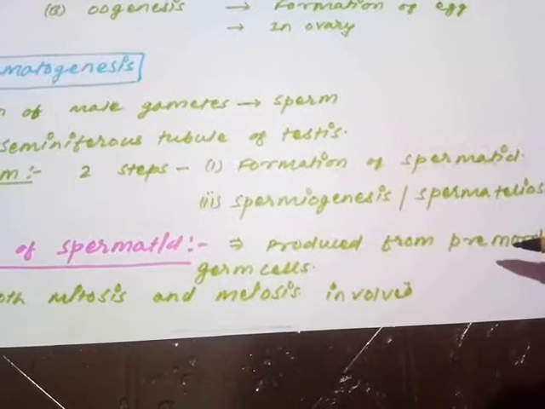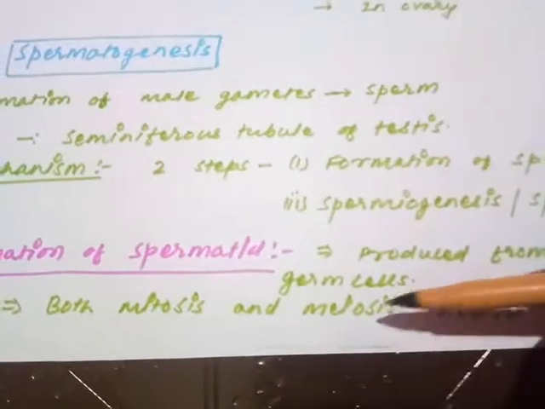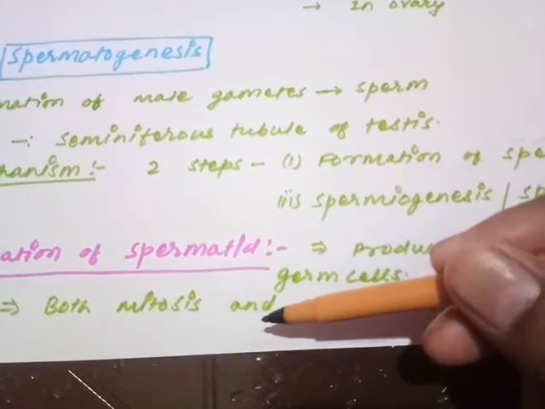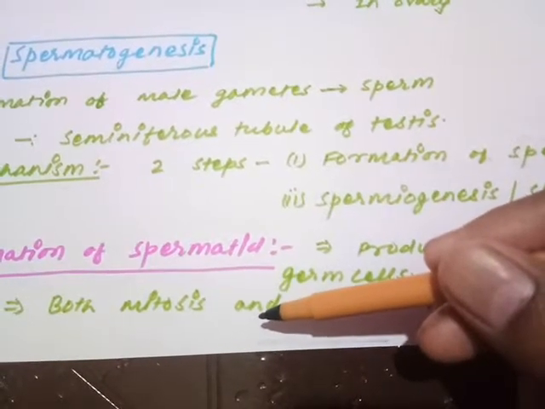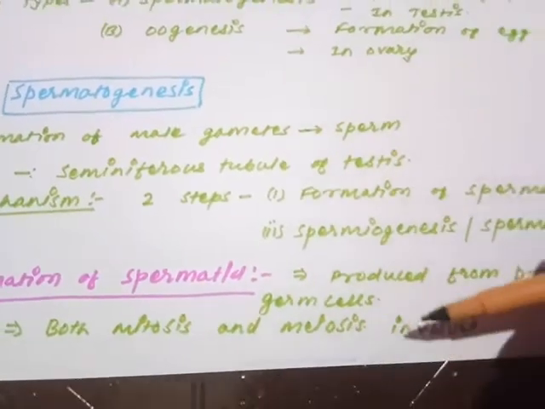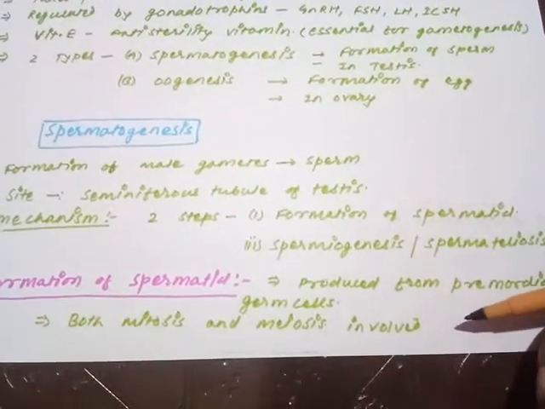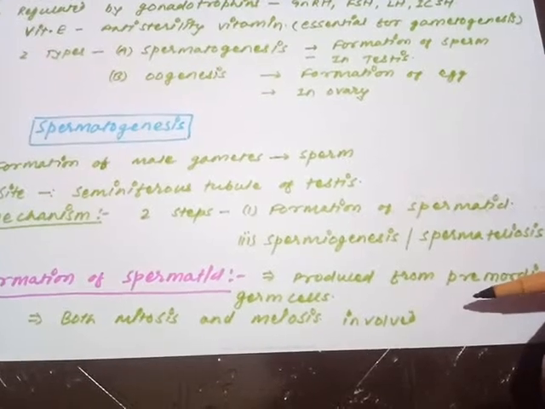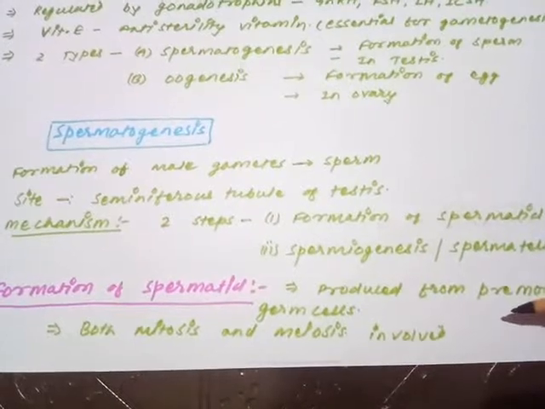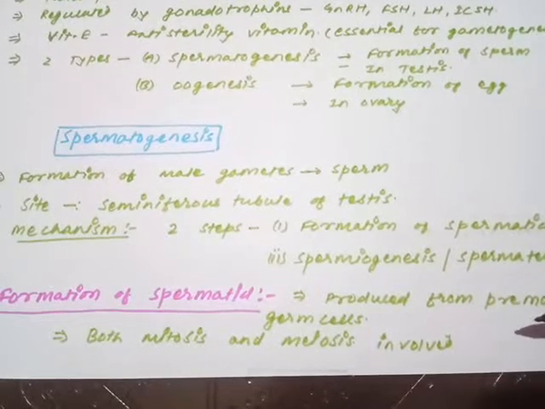The primordial germ cell of the seminiferous tubule will start the process of spermatid formation, and remember the process involves divisions. What types of divisions are involved in the formation of spermatid? Both mitosis as well as meiosis. Are you getting my point? To form the spermatid from the primordial germ cell, divisions are required. Those divisions are mitosis and meiosis. Now we are going to see in detail how the process is completed.